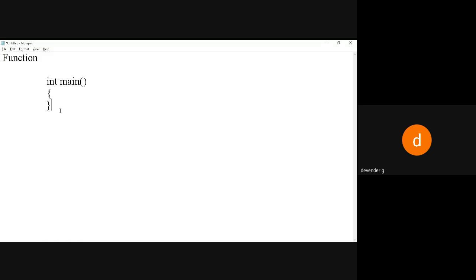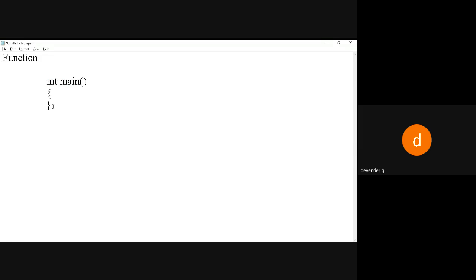So, this is our default function called main. Like this, we want to create our own function. So, what is the prototype? First of all, we should know the importance of the functions.